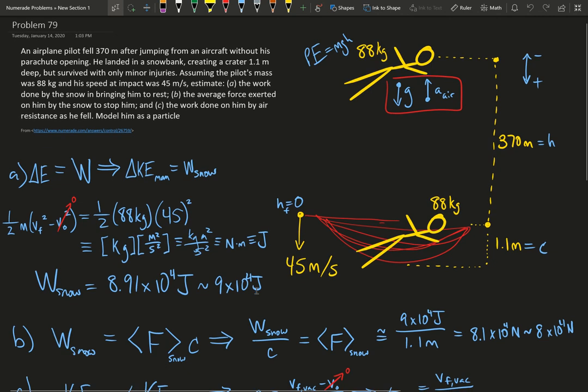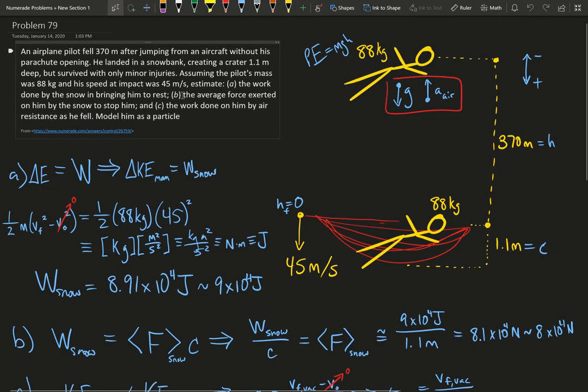All right. Now let's talk about part B, the average force exerted on him by the snow to stop him. We need to estimate that. Work we can generally think of as a force being applied to an object over a certain distance or displacement.